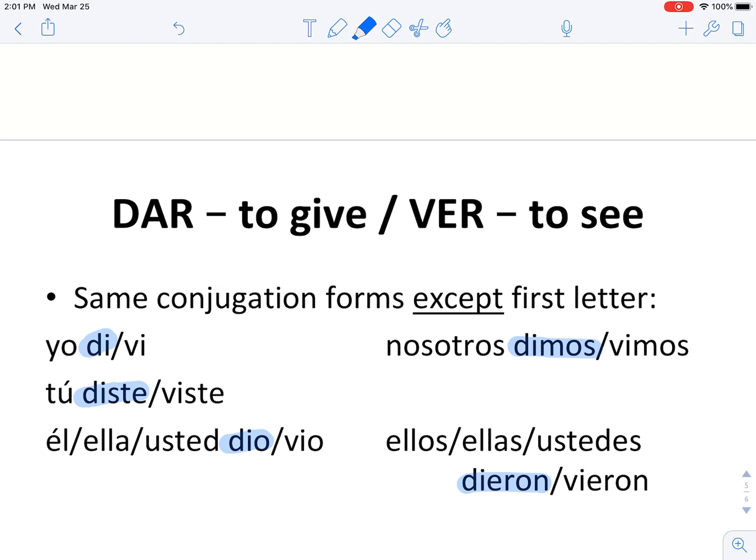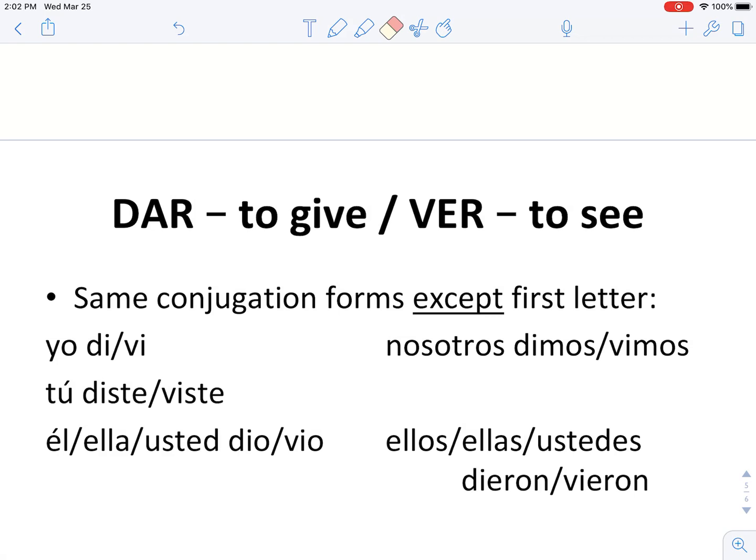So say these with me. You have yo di. Tú diste. Él, ella, usted dio. Nosotros dimos. Ellos, ellas, ustedes dieron.